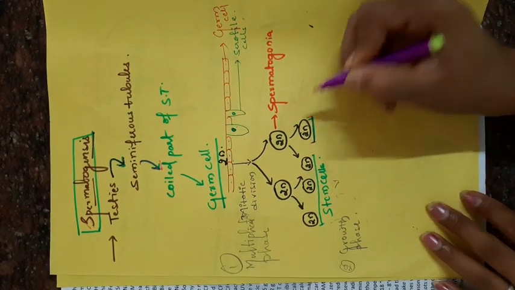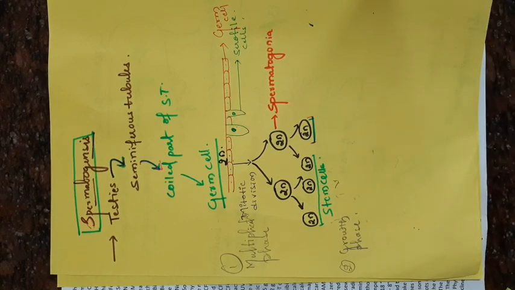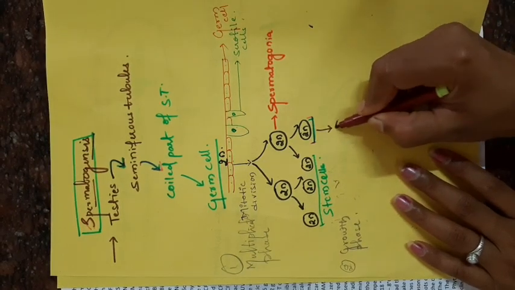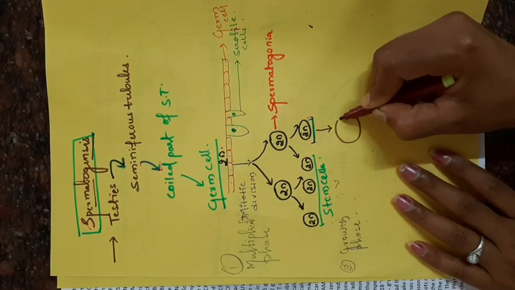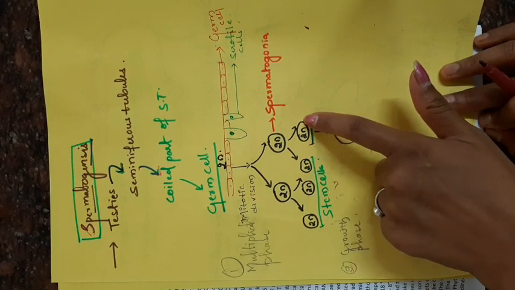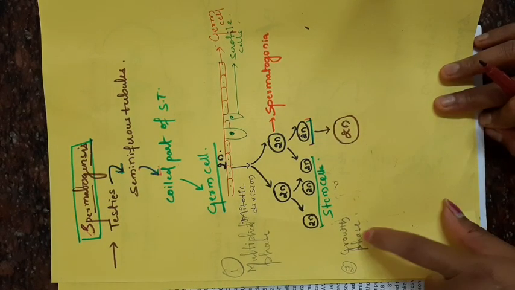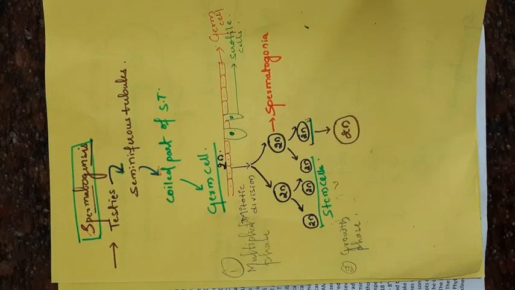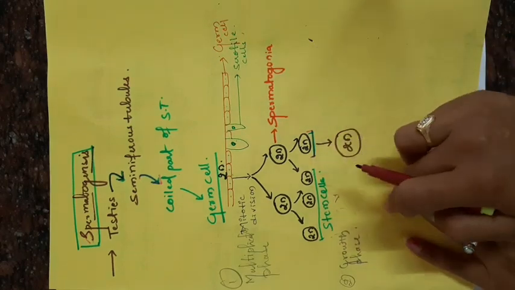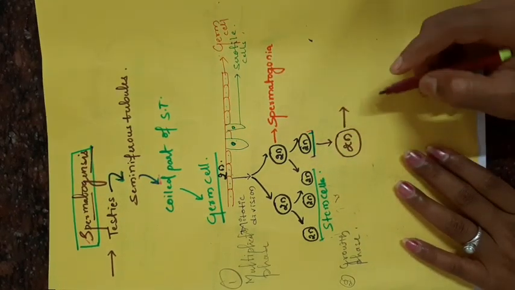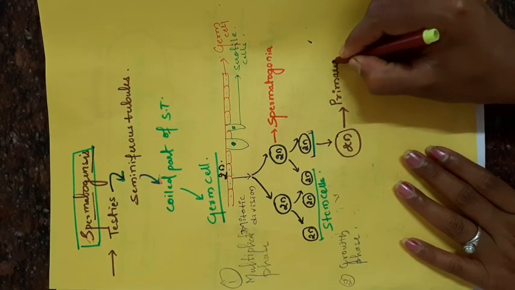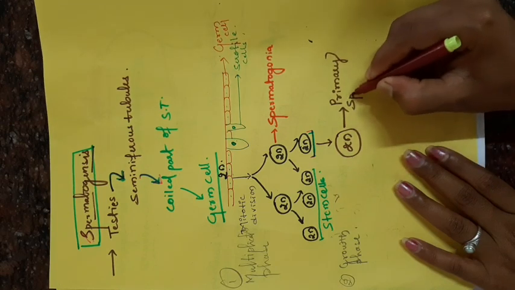During the growth phase, the cells which undergo the further process of mitosis increase in size. The size and the cell contents increase. Here you can see the size variation: the first spermatogonia, and after the growth phase you can see the increase in the size and nutrient contents. After the growth phase the spermatogonia is called a primary spermatocyte. Remember this name, primary spermatocyte.